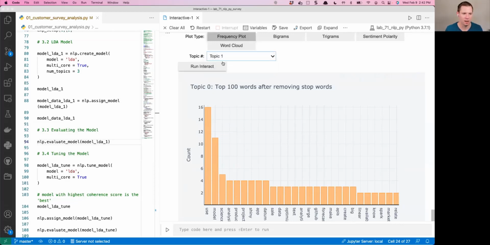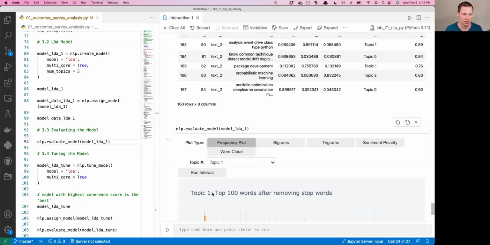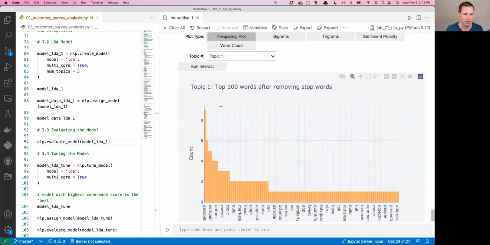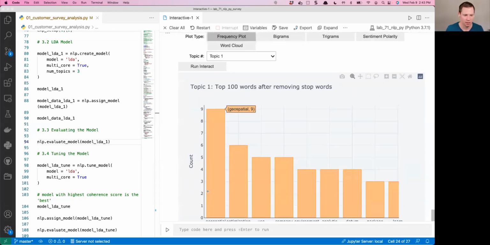We can move on to the next topic, run the interactions, do the same process. So if I look at this one, I can see geospatial, optimization, use, company, environment, analytic, data. So the main topics would be geospatial and optimization in this next topic.